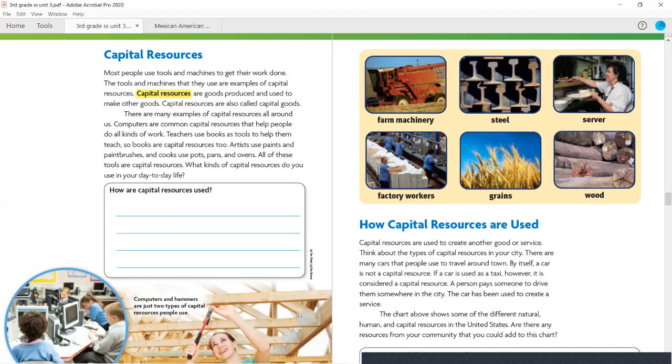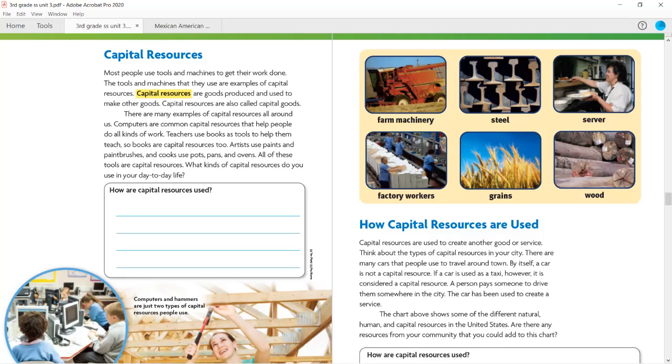Most people use tools and machines to get their work done. The tools and machines that they use are examples of capital resources. Capital resources are goods produced and used to make other goods. Capital resources are also called capital goods. So that's something important for you guys to pay attention to. Underline that sentence that says capital resources are also called capital goods.